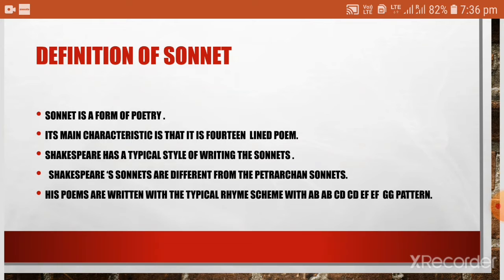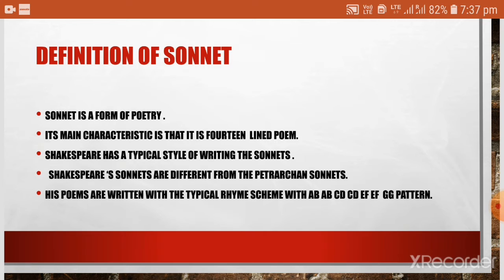As you all know, a sonnet is a poetic form. There are different forms of poetry, and the sonnet is one of them. And as every form has different characteristics, the sonnet also has typical characteristics. And why do we call them a sonnet?